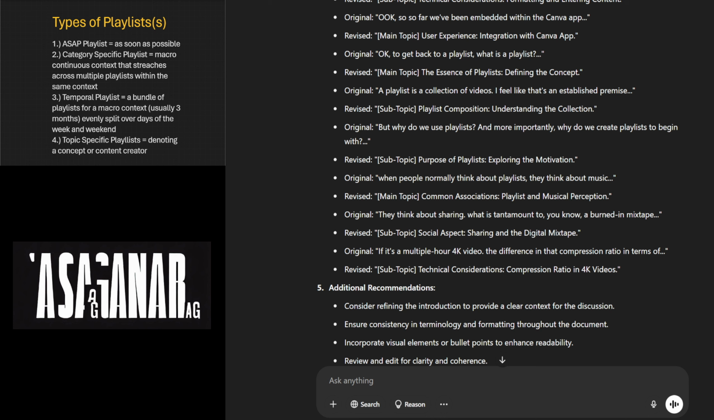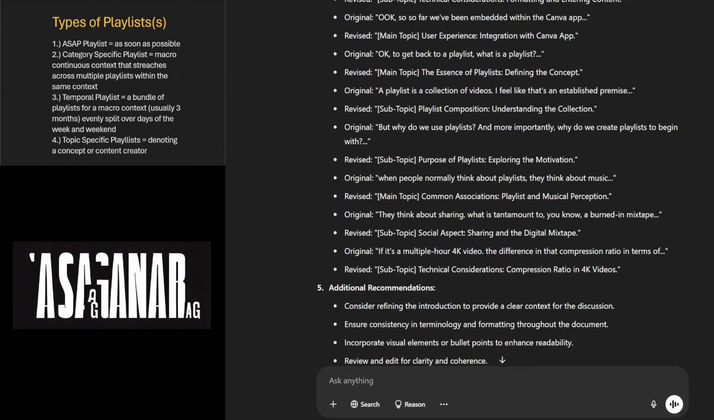Original: When people normally think about playlists, they think about music. Revised: Main topic, common associations, playlist and music perception. Original: They think about sharing what is tantamount to a burned-in mixtape. Revised: Subtopic, social aspect, sharing and the digital mixtape.